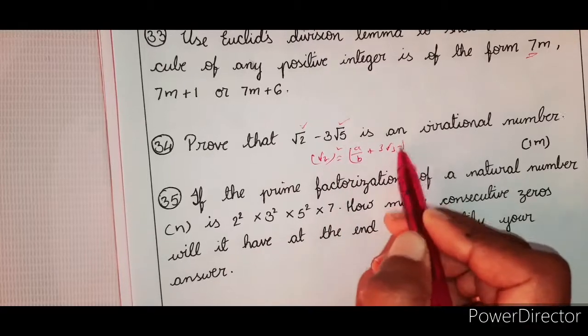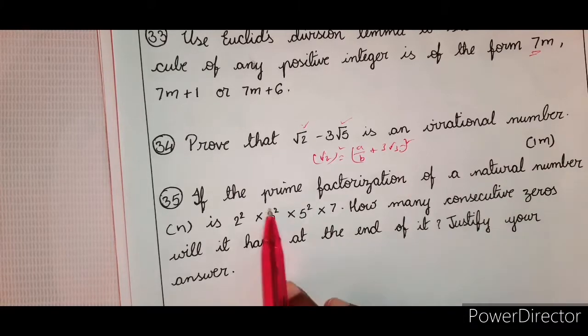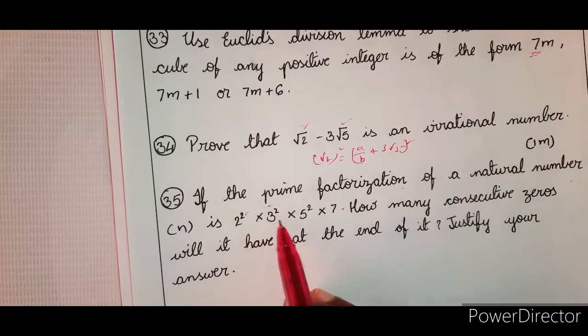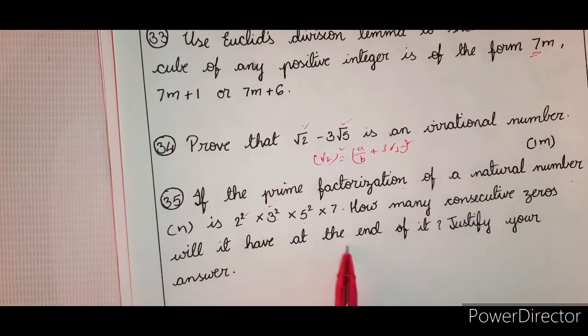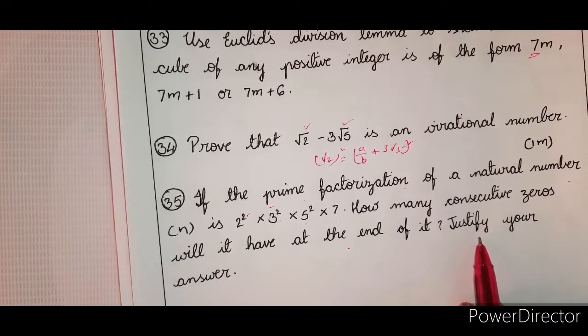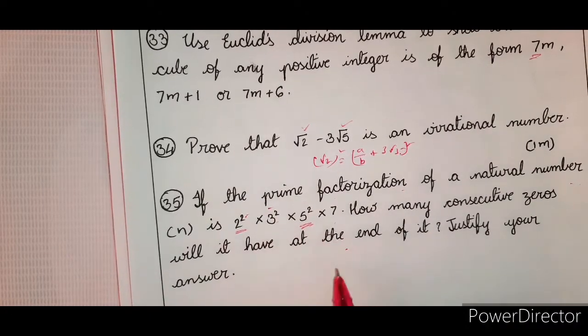Squaring on both sides again, as we did in the previous case, the same you have to do. Okay, done. So now, if the prime factorization of a natural number n is 2 square, 3 square, 5 square, 7, how many consecutive zeros will it have at the end of it? Justify your answer. So to get consecutive zeros, you should combine the prime numbers 2 and 5.